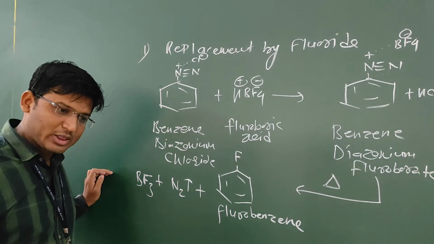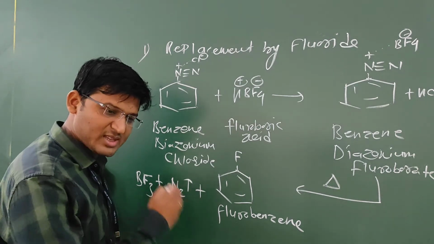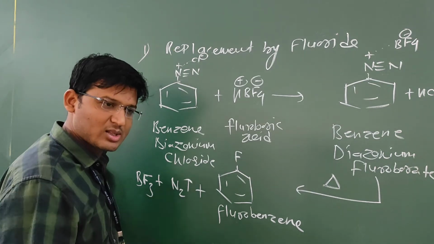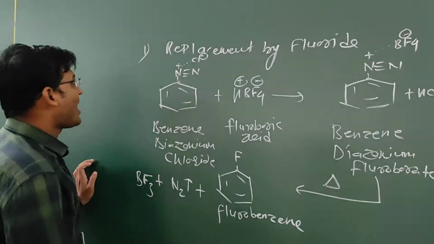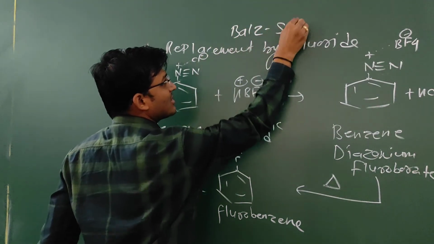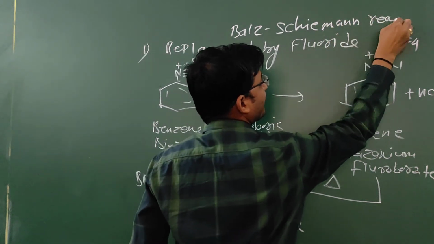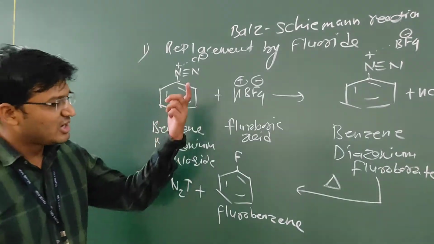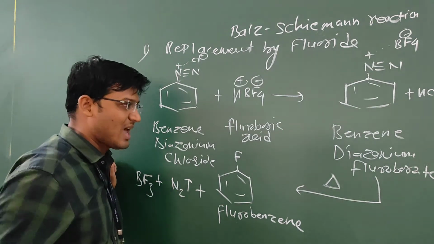Directly, fluorobenzene cannot be prepared by the electrophilic aromatic substitution reaction. This is the best method for the preparation of fluorobenzene. The reaction is also known as the Balz-Schiemann reaction. Both scientists, Balz and Schiemann, worked independently on the same thing, therefore the reaction is called the Balz-Schiemann reaction.